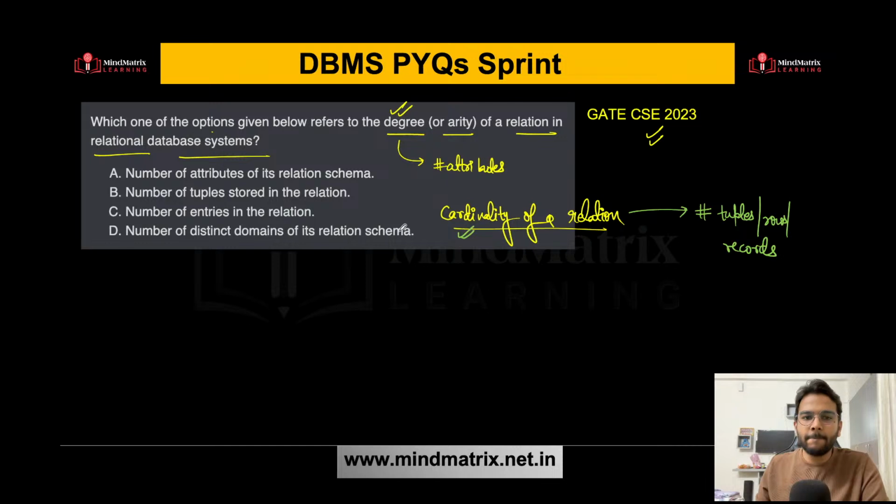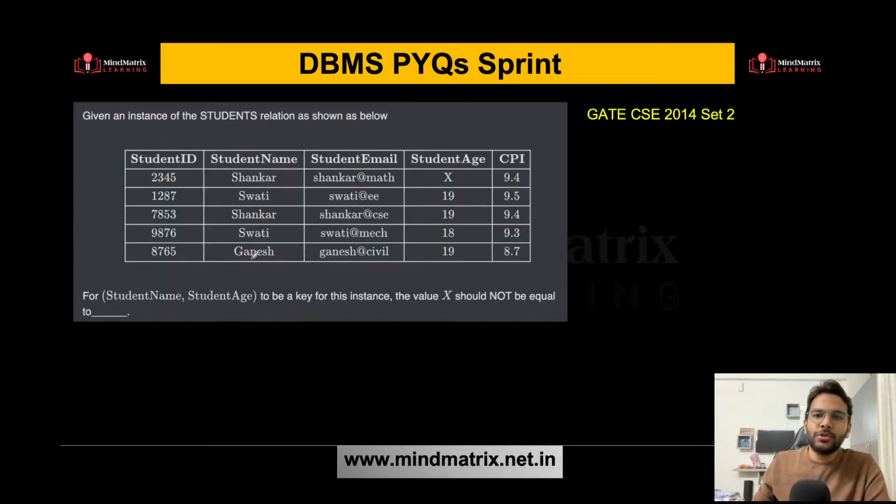Is this clear? So according to this, the degree of a relation in relational database system refers to the number of attributes. So option A is the correct answer here, number of attributes of its relation schema. Isaac Newton has answered this question correctly. Yes, if they ask the cardinality of a relation, then it is the number of tuples. In that case it will be option B. Okay, let's proceed to the next question now.